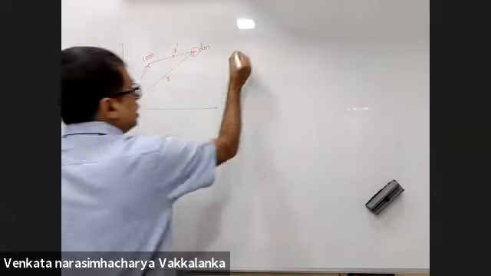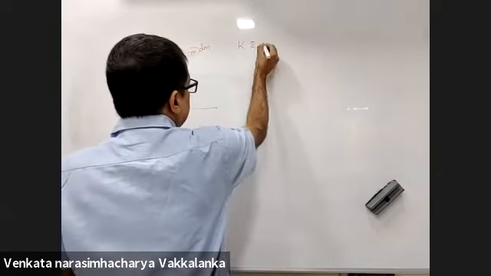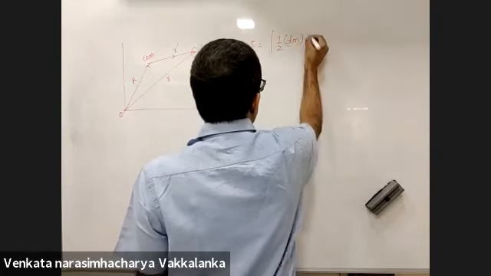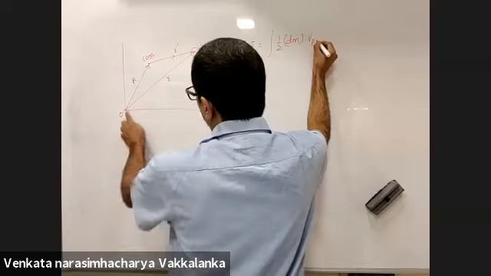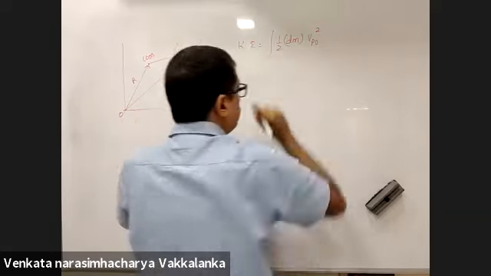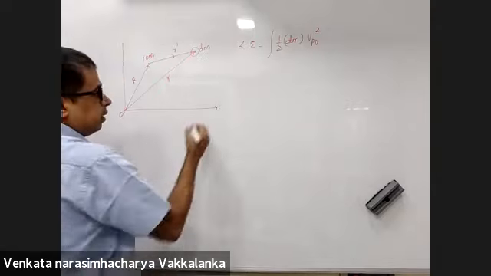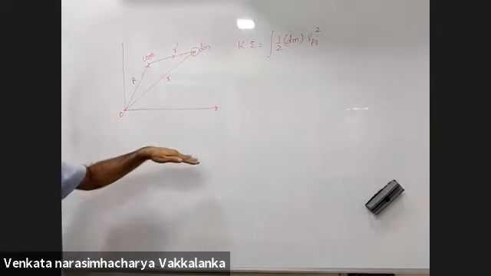So what will kinetic energy here be? It will be integral of half dm into velocity of the point P with respect to O, whole square. O is ground for me.